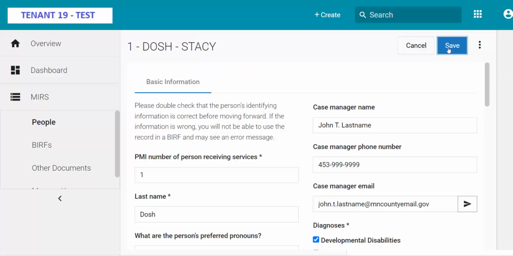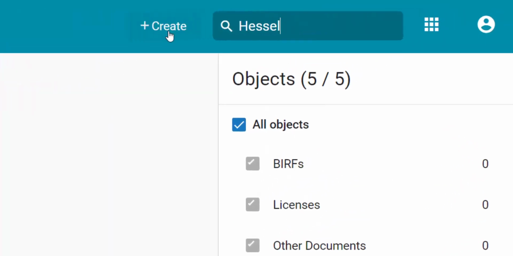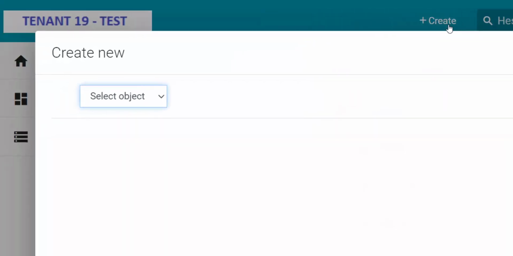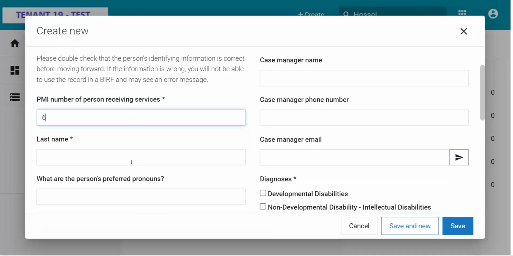If a person's profile does not yet exist, there are a few ways to create a person profile, but the easiest way is to click +Create at the top of your screen. Select the object Person and click the arrow. Fill out the information. Required questions are marked with asterisks.